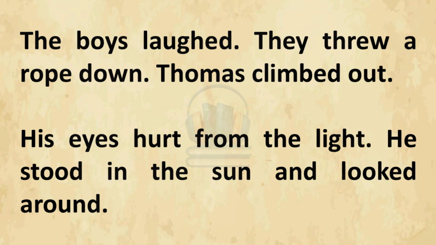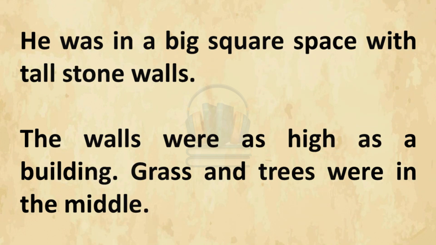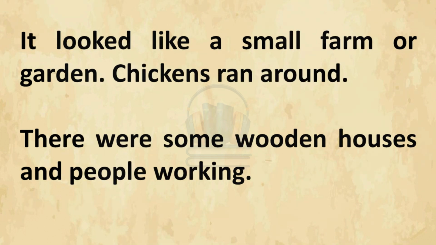He stood in the sun and looked around. He was in a big square space with tall stone walls. The walls were as high as a building. Grass and trees were in the middle. It looked like a small farm or garden. Chickens ran around. There were some wooden houses and people working.